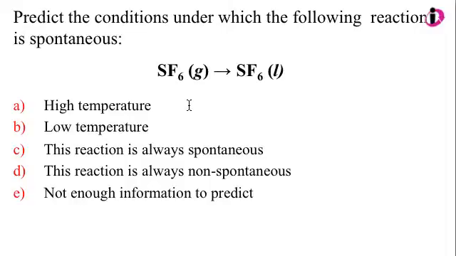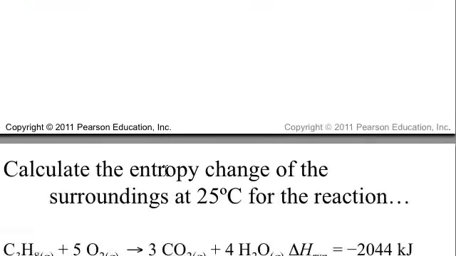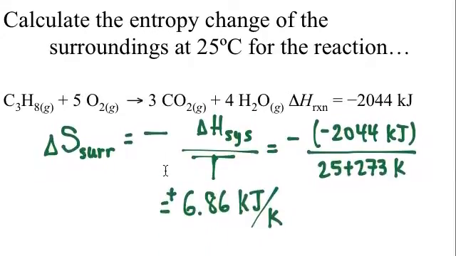Predict the conditions under which the following would happen. I have sulfur hexafluoride gas going to a liquid, so a gas condenses to a liquid. I don't know, that's not very favorable. What condition would you have to have in place in order for your gas to go into a liquid? Wouldn't it have to be darn cold? Yeah, I think it would have to be very cold. So low temperatures slow these gaseous particles down slow enough that perhaps they can stick because of interparticle forces into a liquid. Let's go with that one. So there are some environmental conditions that favor entropy change, or not.